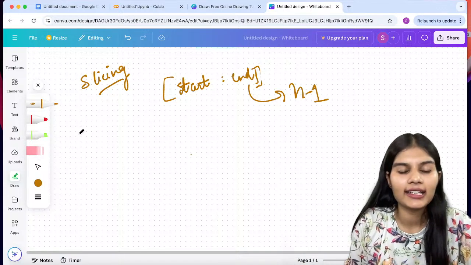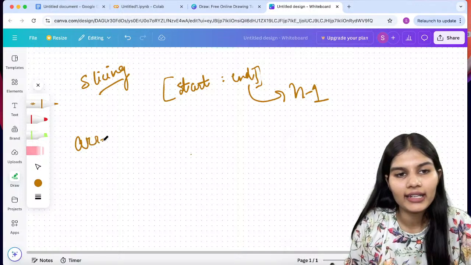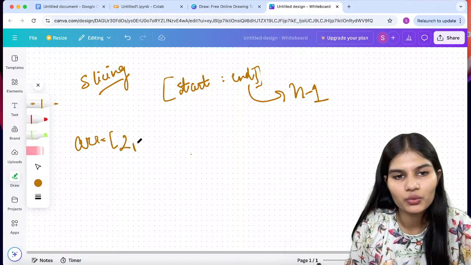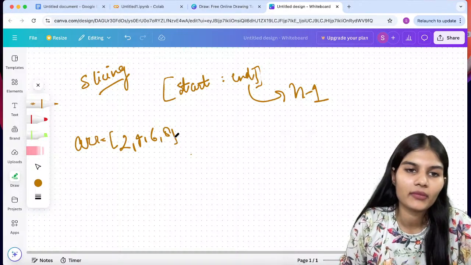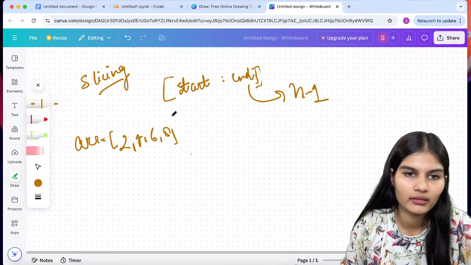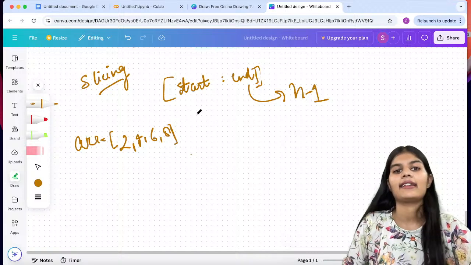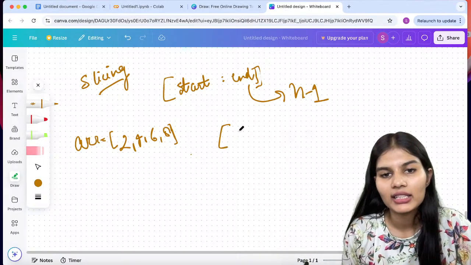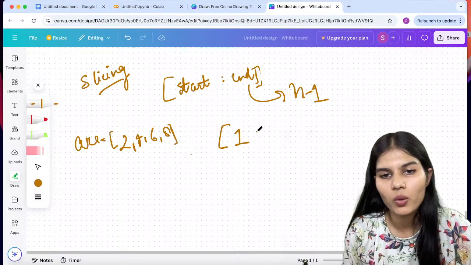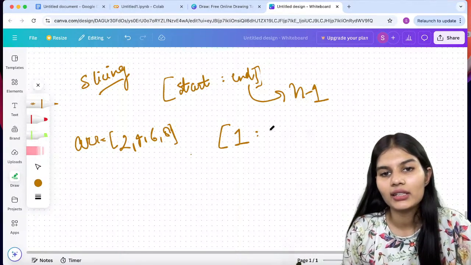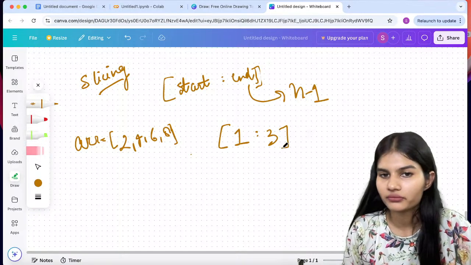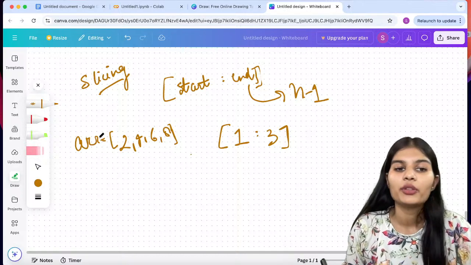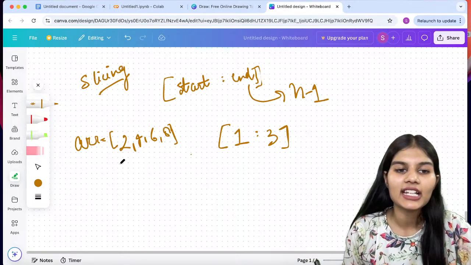Let's say I define an array that is 2, 4, 6 and 8. Here, let's say my starting value is 1 and my ending value is 3. Now, you know that indexing always starts from 0.